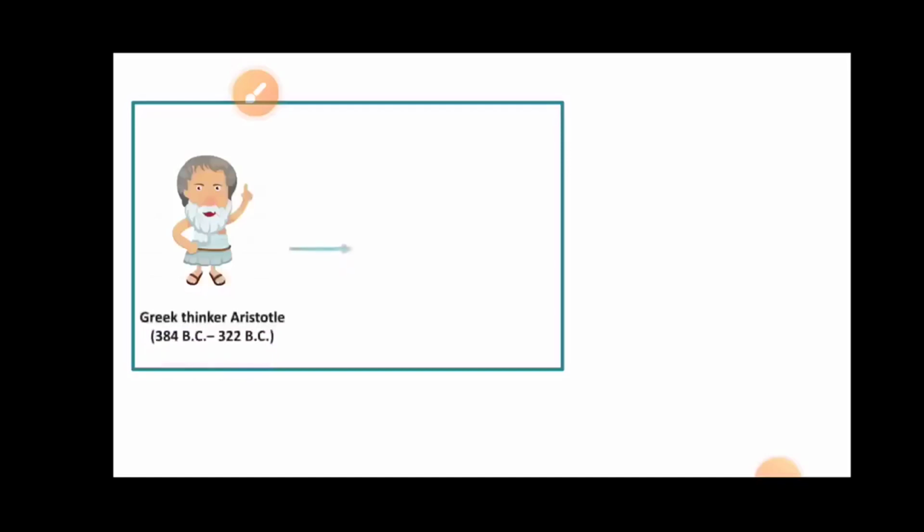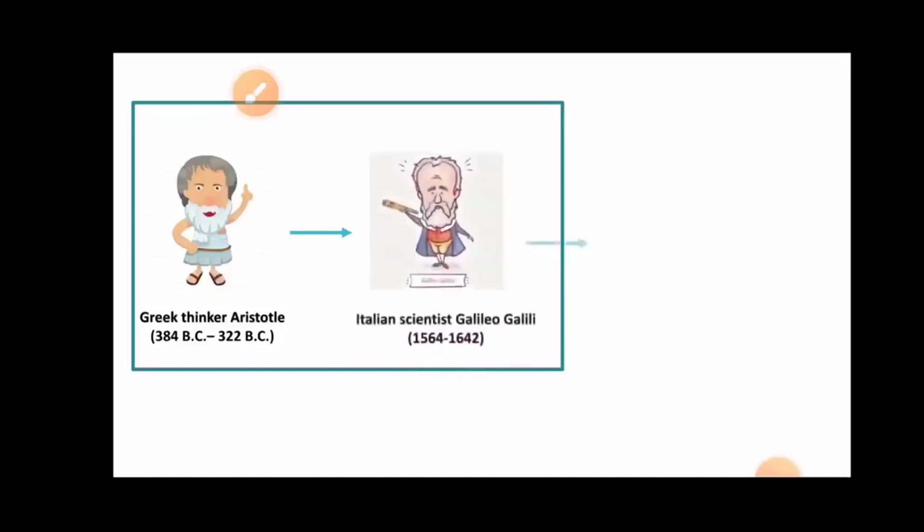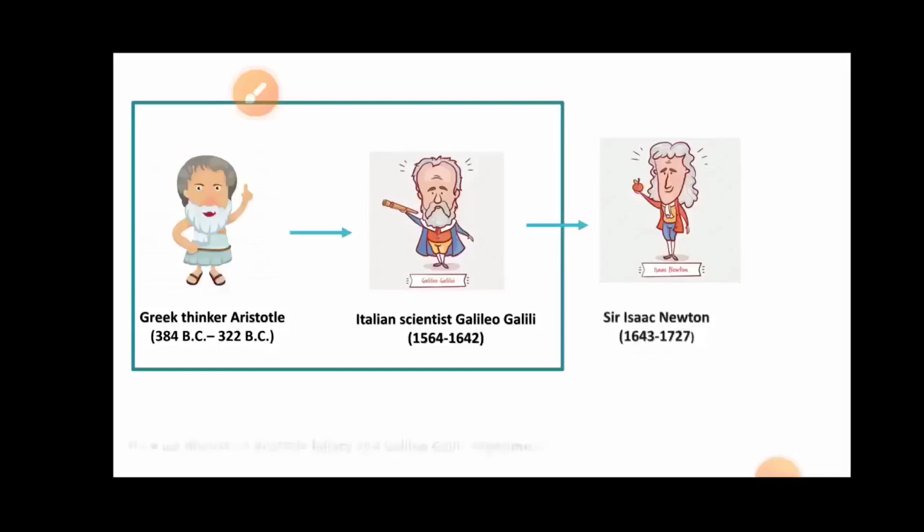So between 384 to 322 BC, the Greek thinker Aristotle gave some ideas about motion, but he was proven wrong between 1564 to 1642 by the scientist Galileo Galilei. After that, between 1643 to 1727, Sir Isaac Newton came into the picture and modified the ideas of Galileo Galilei. Here we only discuss Aristotle's fallacy and Galileo's experiment.